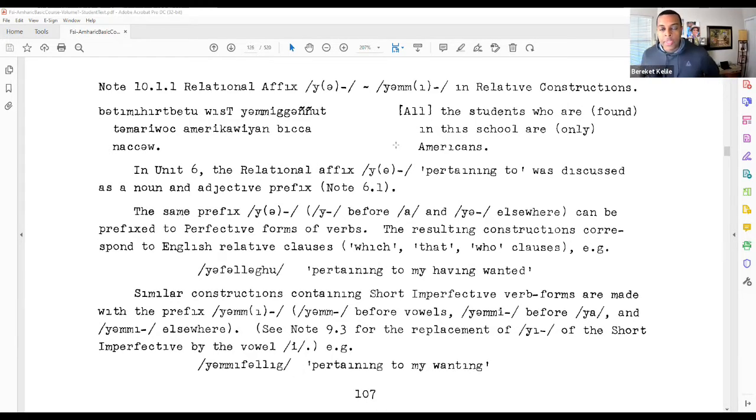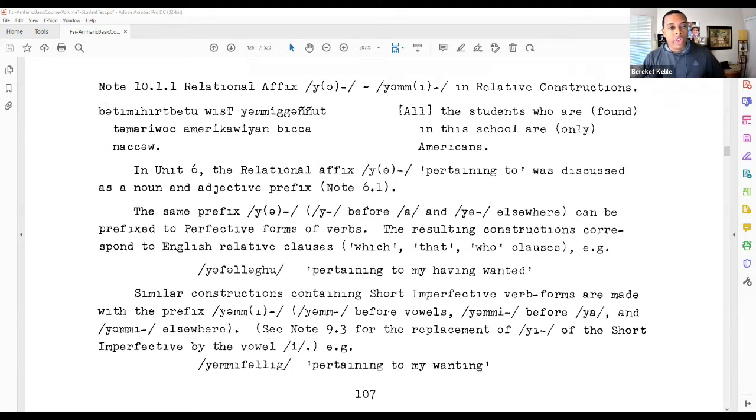Going back to Unit 6, we looked at relational fixes there. In particular, the relational fix "ya," which means pertaining to, and we saw that with nouns. In this video, we're going to see how they can be prefixed to verbs and what they mean there, and they have several different meanings and different uses. It corresponds to the English relative clause who, which, or that.